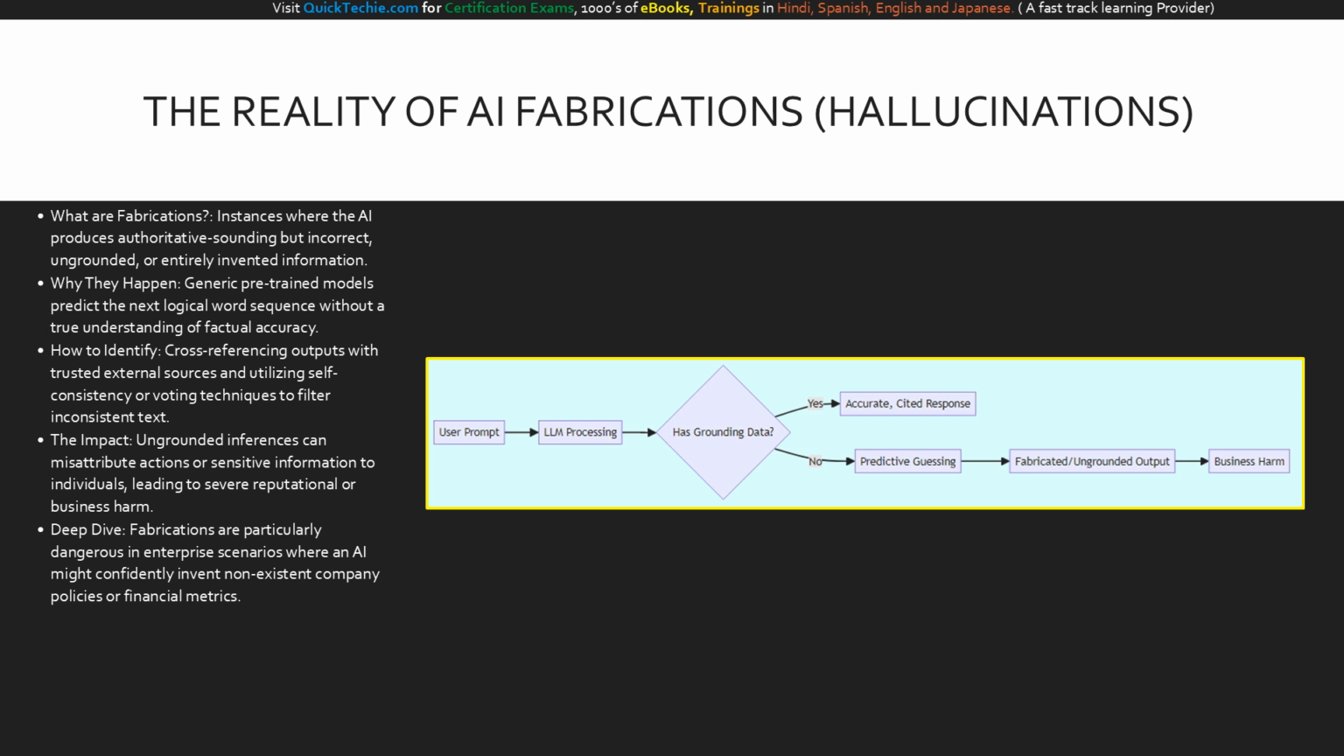It starts with the user prompt entering the LLM processing engine. Here is the critical juncture. The diamond decision node asking, has grounding data? If the system has access to verified, retrieval-augmented data, it follows the top path, yielding an accurate, cited response. However, if it lacks that contextual grounding, it drops to the bottom path. The LLM resorts to predictive guessing. This directly leads to a fabricated or ungrounded output, which, if blindly accepted by the user, terminates at the red flag: business harm. This chart illustrates why providing context to your models is non-negotiable.